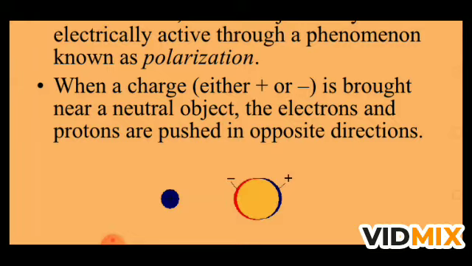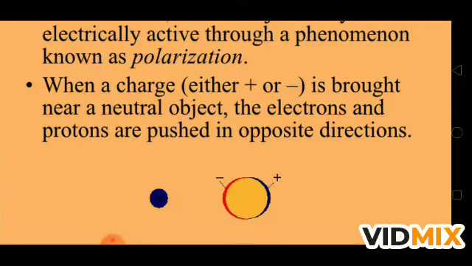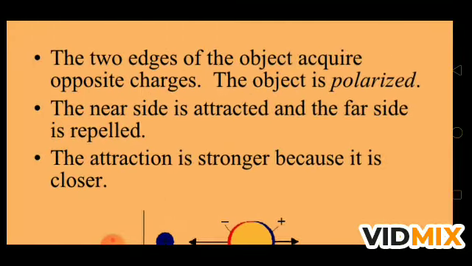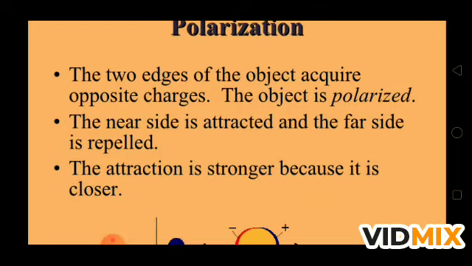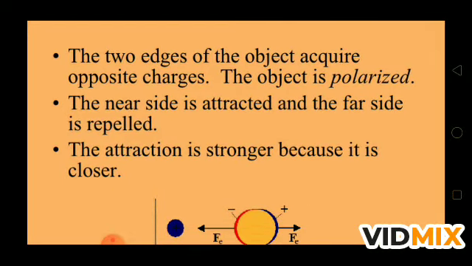The electrons in that object come closer to the positive charged body. Now that neutral body, which was earlier neutral, with the presence of this positive charge, has now two ends, one positive and one negative. So we can say that the neutral body is now polarized due to the presence of this positive charge. If the two edges of an object acquire opposite charge, then the object is said to be polarized, one positive end and one negative end. So we can say that the body is now polarized.